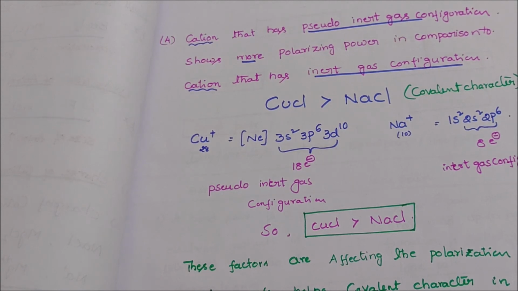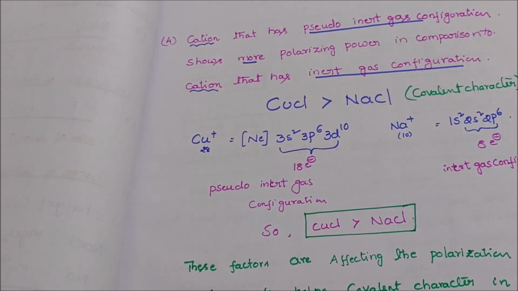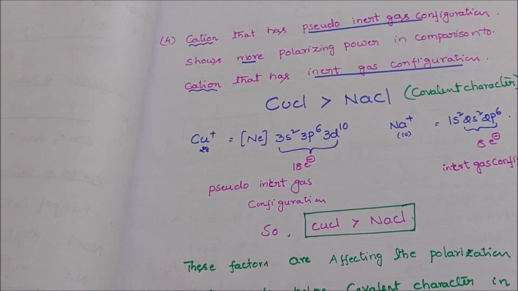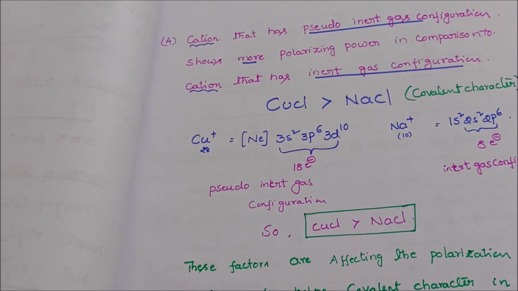Why? Cu plus has 28 electrons. Copper has atomic number 29, but in the cation Cu plus one electron is lost, so it has 28 electrons. So the electron configuration is Ne 3s2 3p6 3d10.